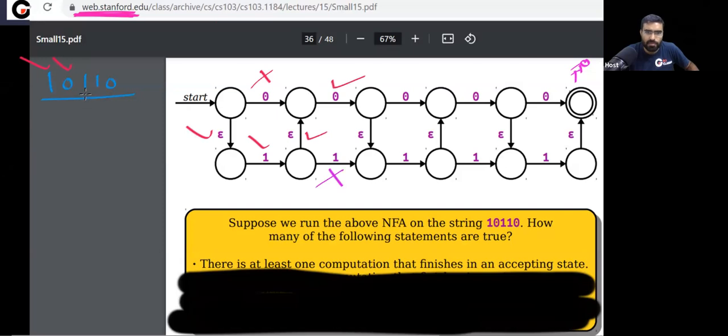The next symbol is 1. I cannot take this, I have to take this. This symbol is also gone. The next symbol is 1. If I go on this path, can I read 1? If I go like this, I cannot read 1.